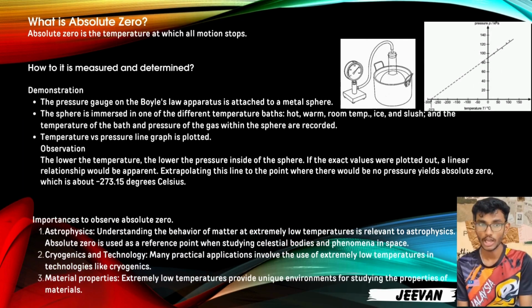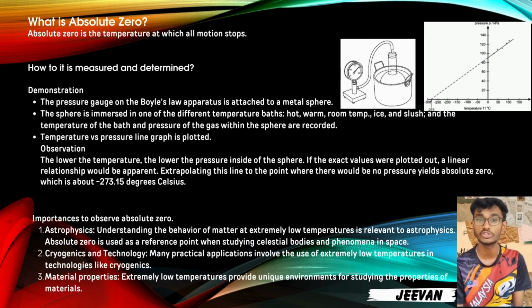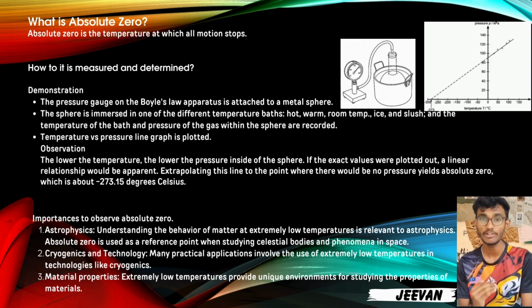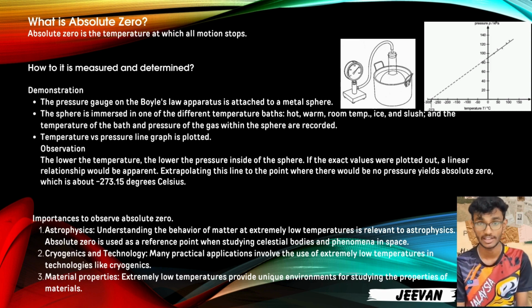What is absolute zero? Absolute zero is the temperature at which all motion stops. So how is absolute zero determined? It is determined by conducting an experiment where we can observe the lower the temperature, the lower the pressure inside of the sphere, where there will be no pressure yield, absolute zero, which is about negative 273.15 degrees Celsius.